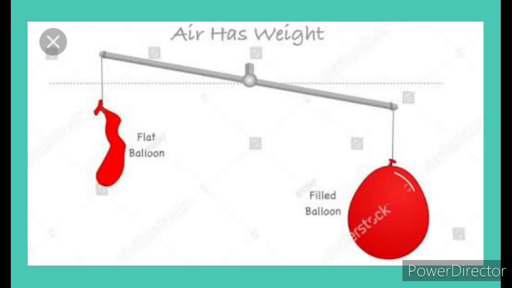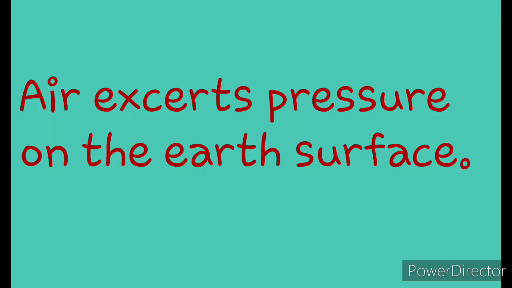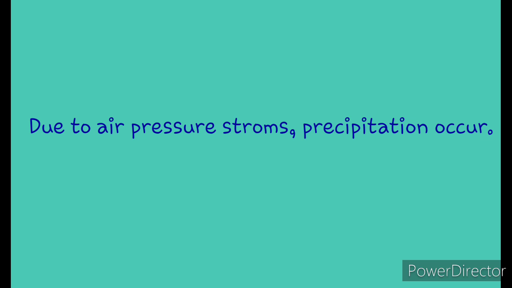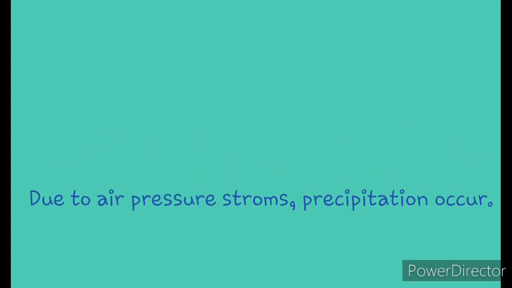Yes. During this activity, you saw that the balance tipped on the side of the full blown balloon, which proves that air has weight. So anything that has weight exerts pressure on the thing that lies below it. So air in the atmosphere exerts pressure, that means it acts on the surface of the earth. Due to this air pressure, various phenomena like storms, precipitation, meaning rainfall, snowfalls, etc. do take place in the atmosphere.